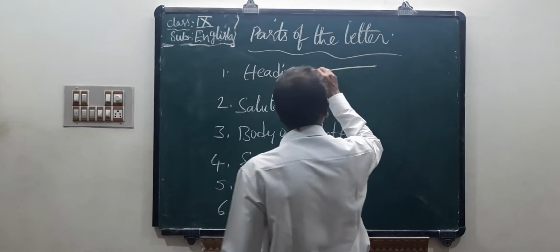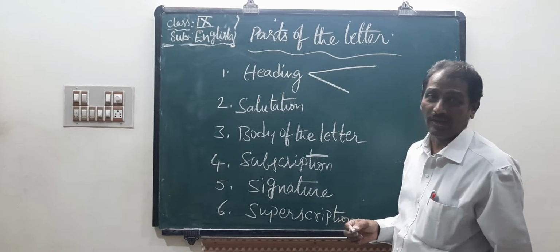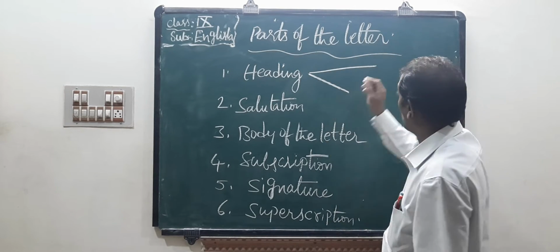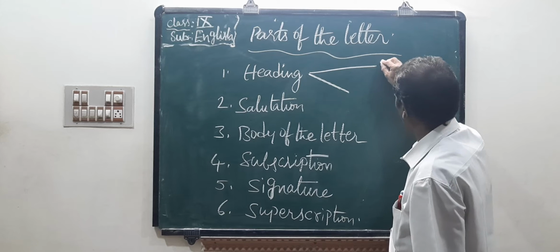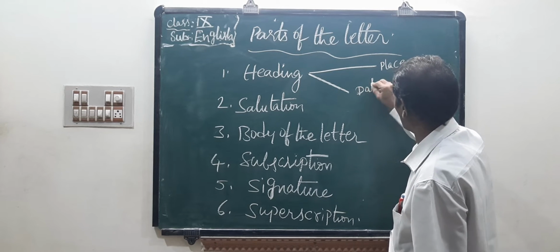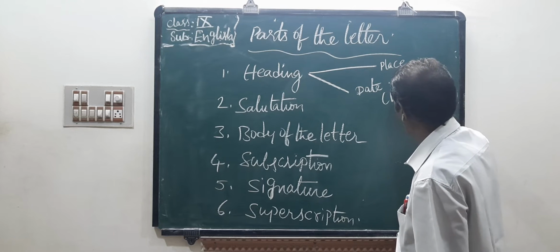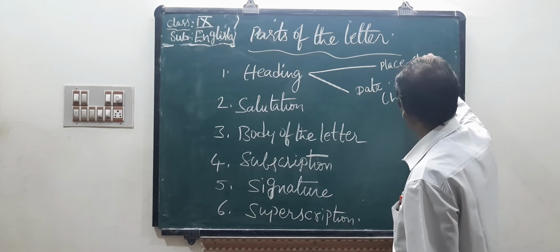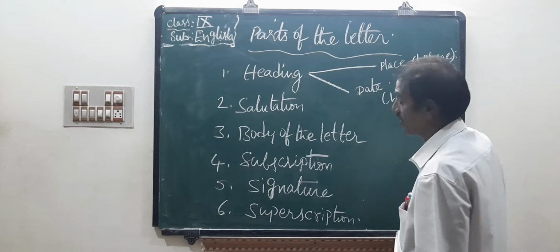Heading consists of two elements. What are they? One is place and date. Place and date mean when and where.